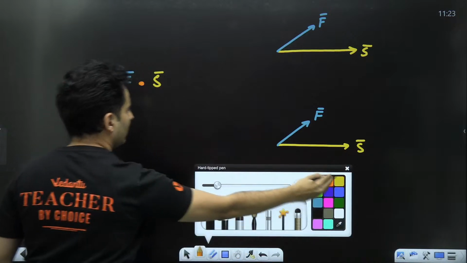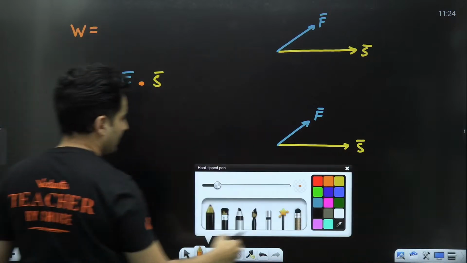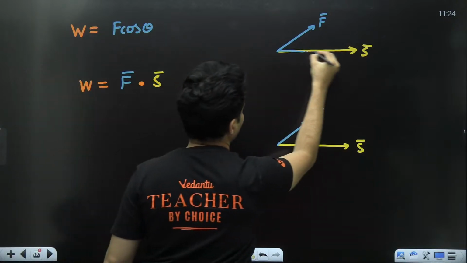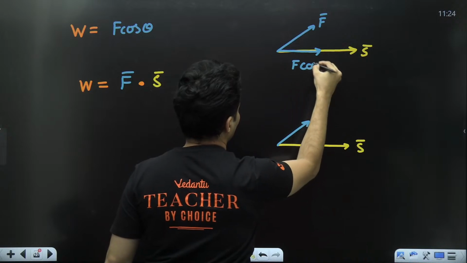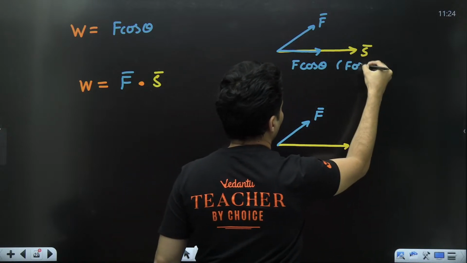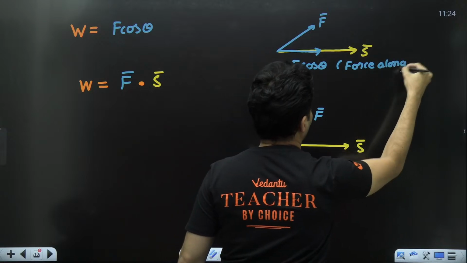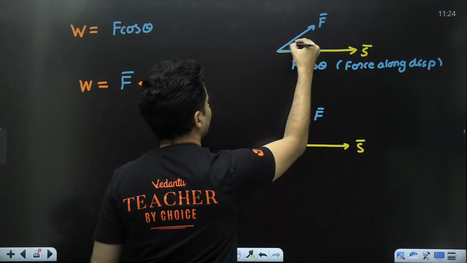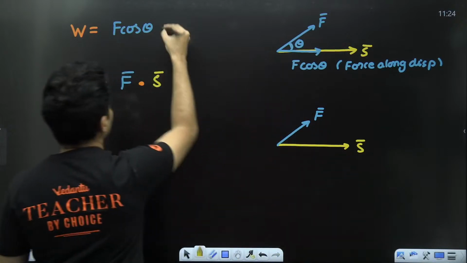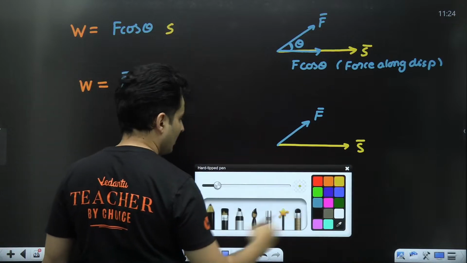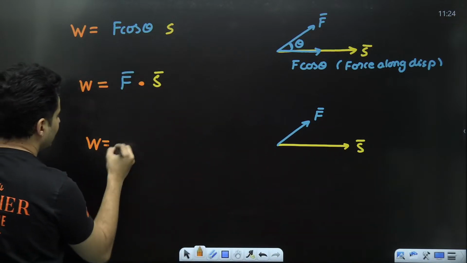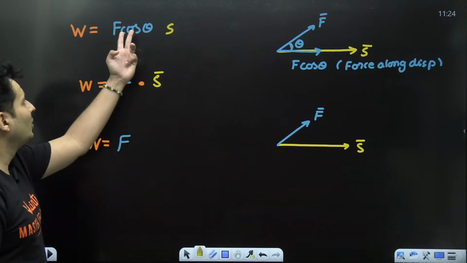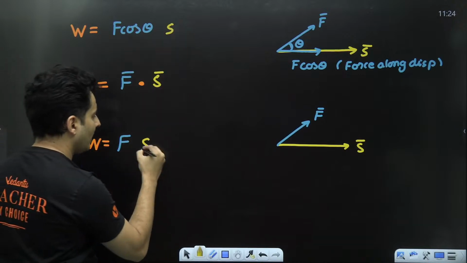But we can also say that work is F cos theta into S, where F cos theta represents the force along the displacement, into the displacement itself. But there is one more way of writing work: instead of putting cos theta here, put cos theta there, and it becomes F S cos theta.